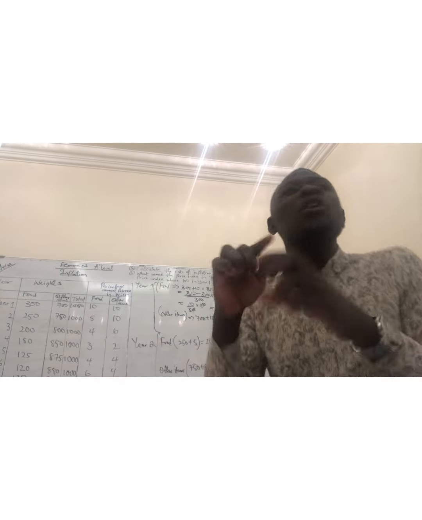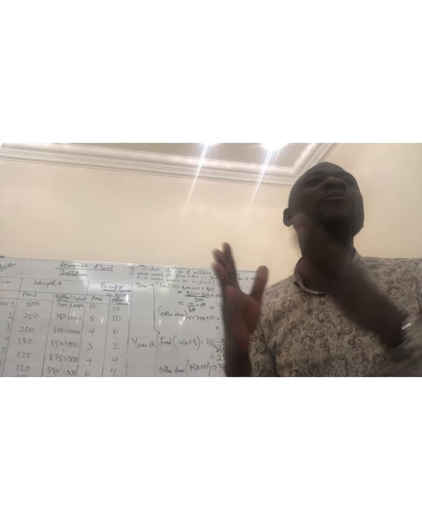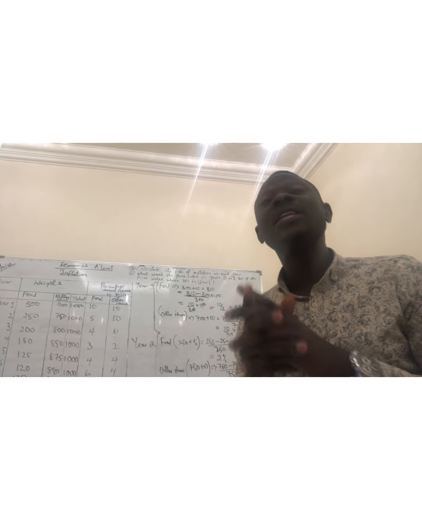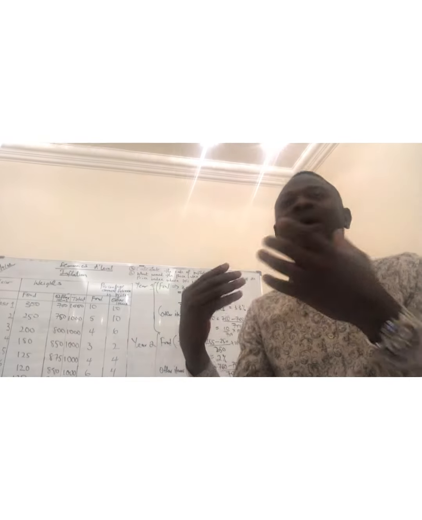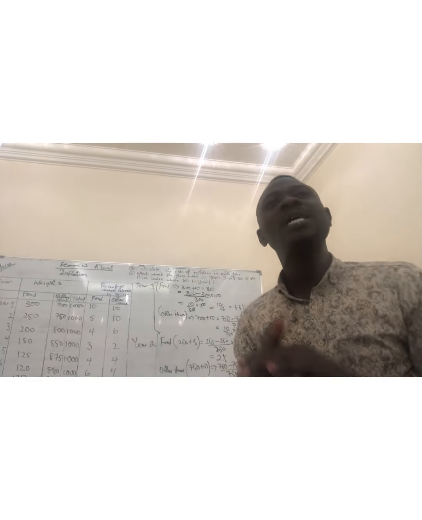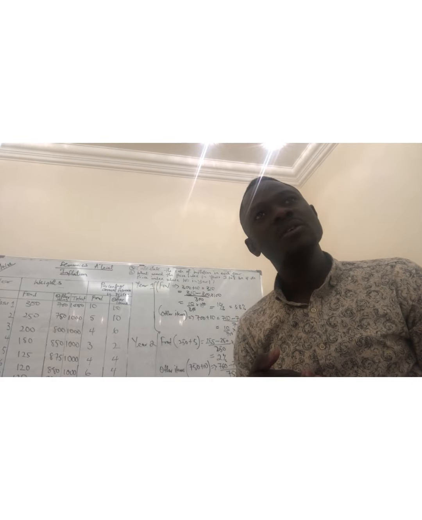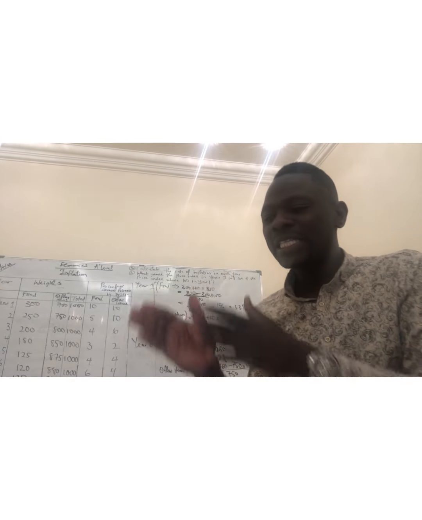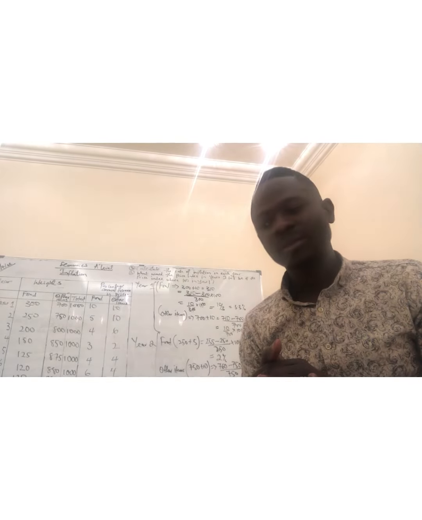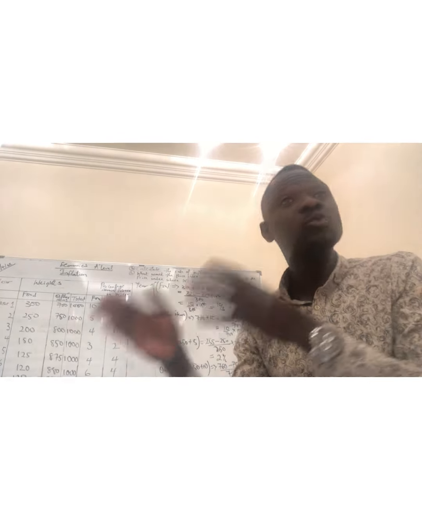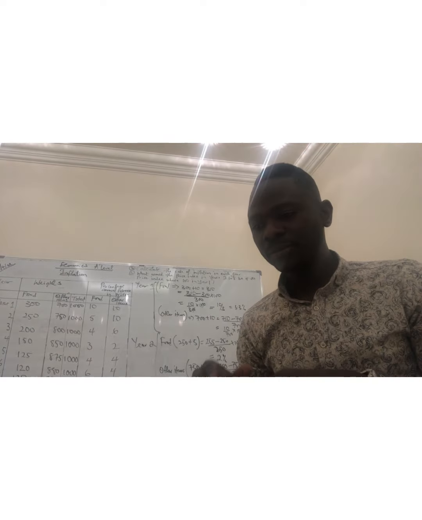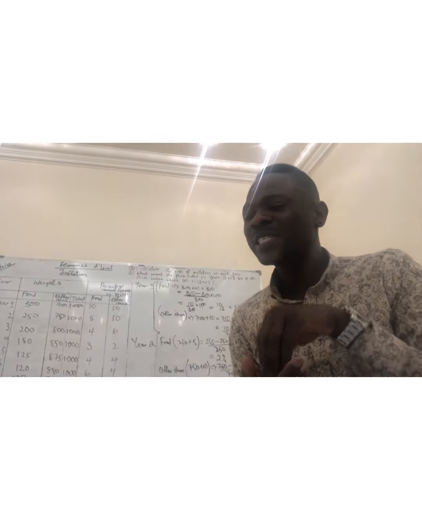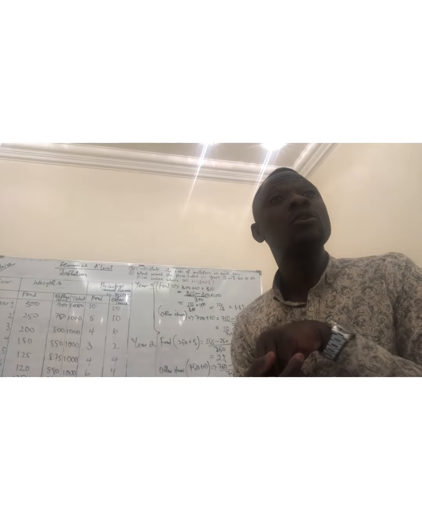So we're not going to have the same inflation rate at the end of the year when we calculate the basket of food, because the items in my own basket of food might be different from the items in your own basket of food. So we're going to have different inflation. Is it clear? That means each household will have different inflation rates. That's the first problem.